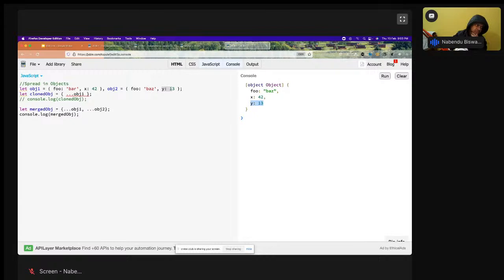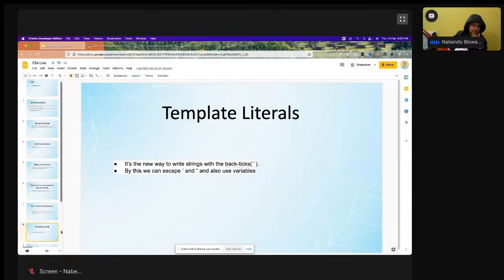So this is how the merged object has been done. Okay, so we are done with rest and the spread operator. Now the next thing is template literals. Template literals we have already seen, so I'm not going to tell again, because that is the backticks thing in a string, so we are not going to see it again.